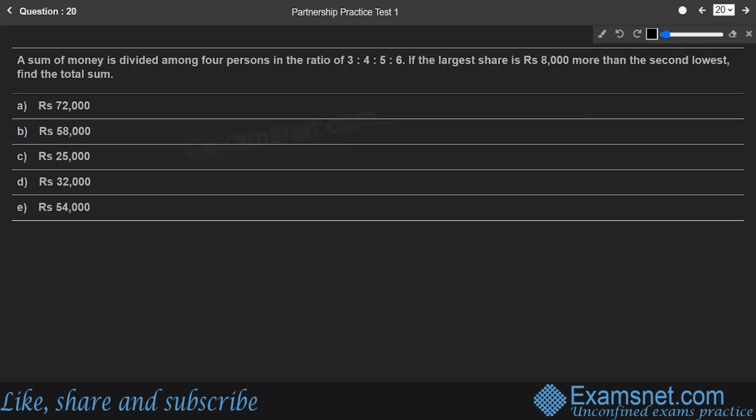Next, a sum of money is divided among 4 people in the ratio 3, 4, 5, 6. The largest share is 8,000 more than the second lowest. Find the total sum. So let us do it this way. Let's say the money is divided among 4 people. So each one shares how much? 3x, 4x, 5x, and 6x.